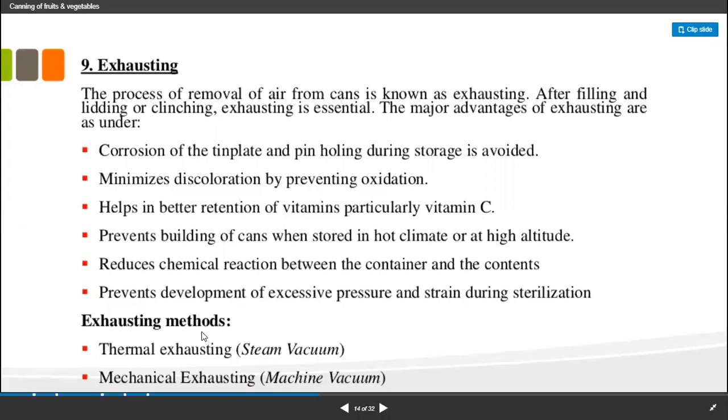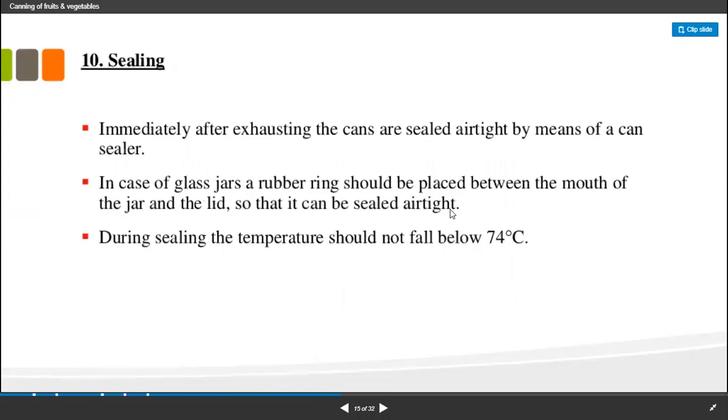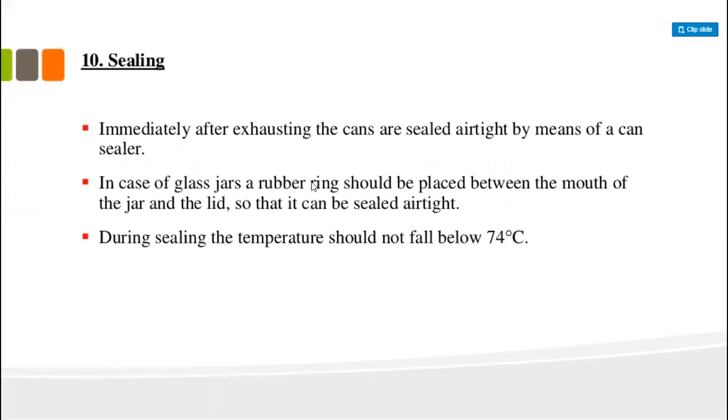The exhausting is conducted in two ways: thermal exhausting and mechanical exhausting. After exhausting, sealing is conducted, and the cans are sealed by means of a can sealer. In a glass jar, a rubber ring is placed between the mouth of the jar and the cover.